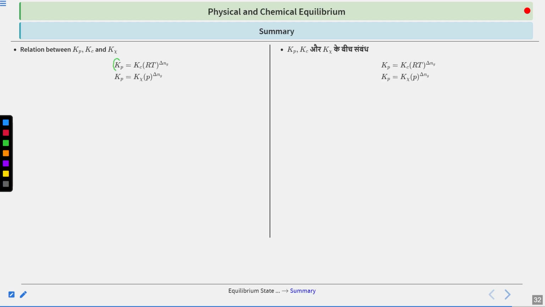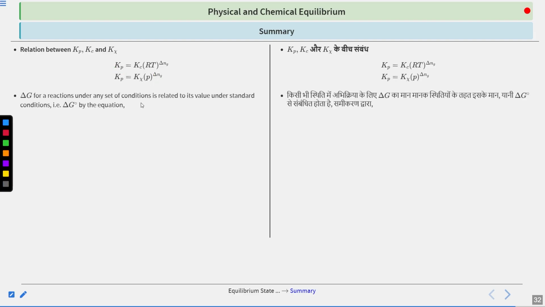What about the relation? Kp equals Kc (RT) to the power delta ng, where delta ng is the change in the number of gaseous moles from reactants to products, and the same can be said for this. And Kp equals Kx P to the power delta ng, where P is the pressure.